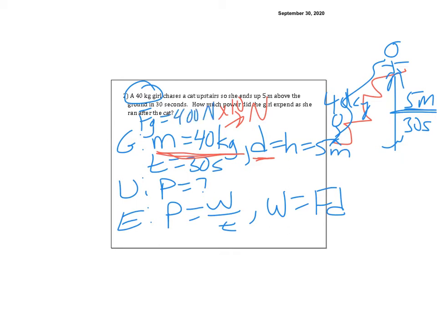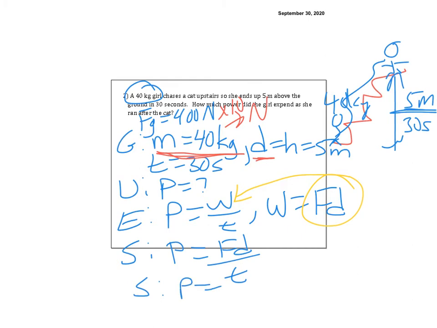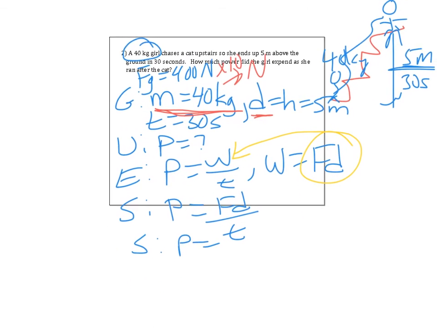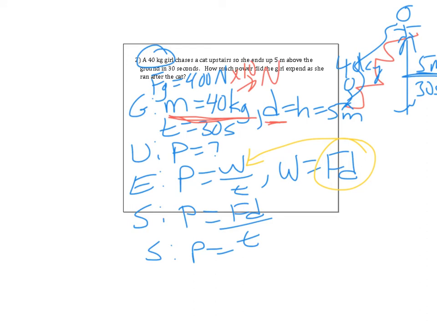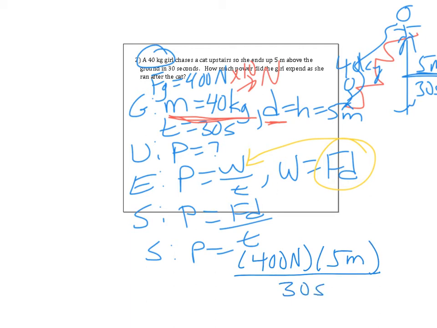And then I can use the equation. So solving, I'd end up taking this and putting it there. So we end up with power is equal to FD over T. So then when I plug it in, P is equal to 400 newtons times 5 meters divided by 30 seconds.